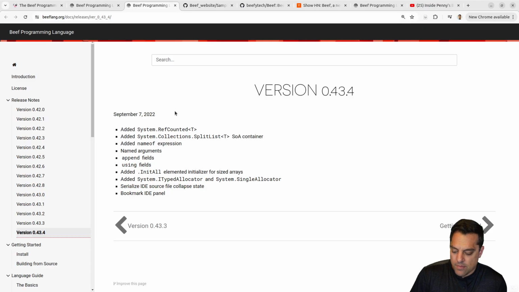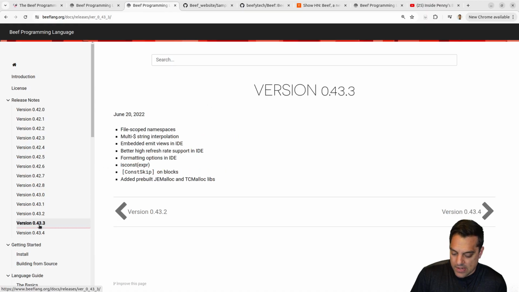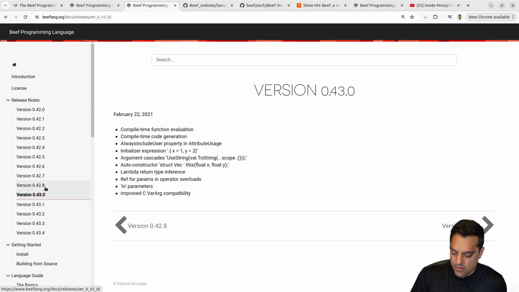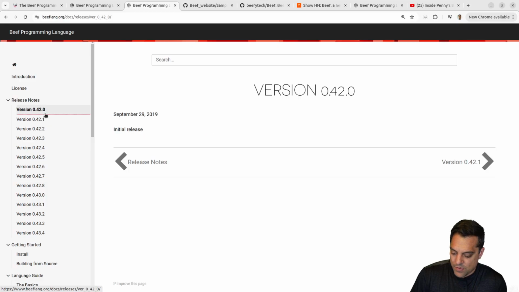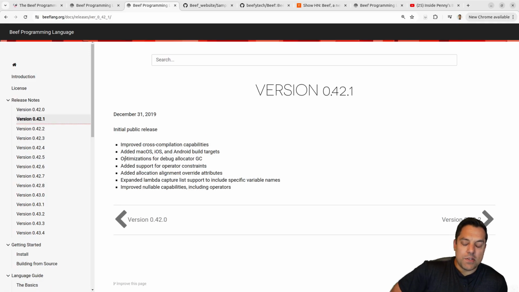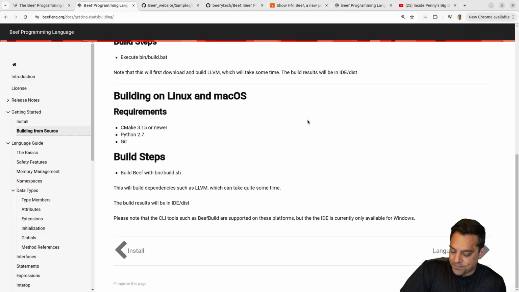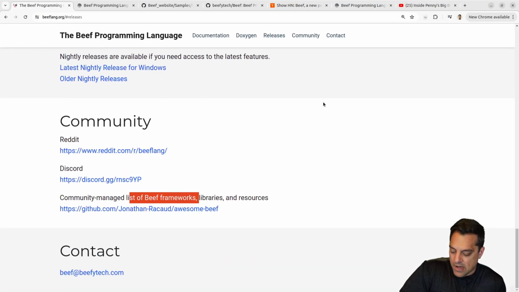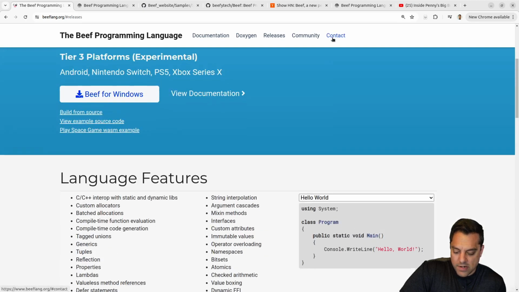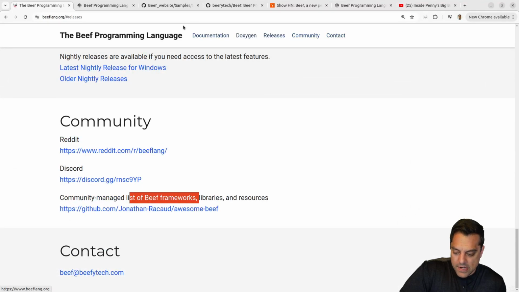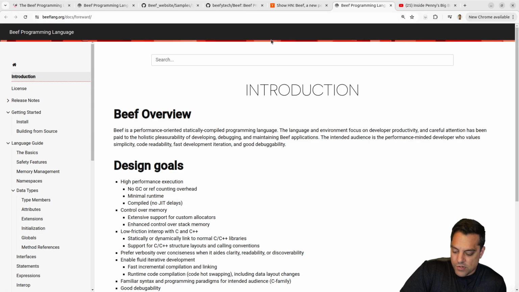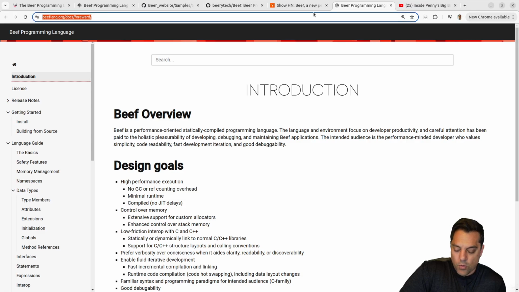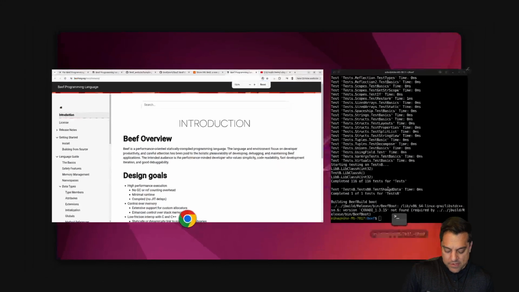2022 here. So maybe it's pretty stable. Let's see what the cadence is here. Yeah, there are various. I mean, it's a relatively young project here. Again, we've looked at most programming languages that are years and years old, but that's kind of neat here. I'll be curious to see other projects that take this on. Let's see. Okay, we got the contact community and so on. Let's go to this forward here, which we found from the Hacker News page. I'll just read about this a little bit here.